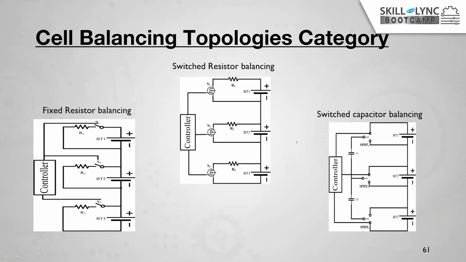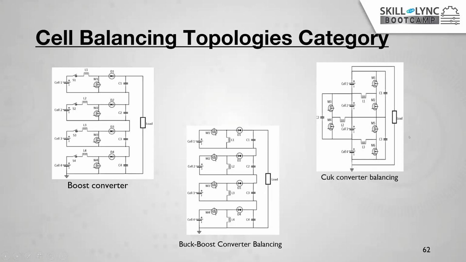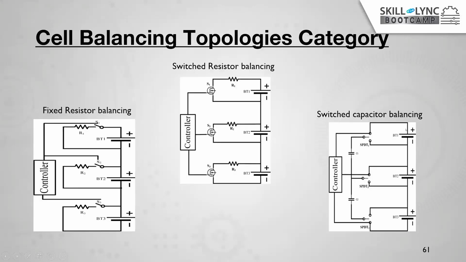Active balancing, I told you, uses the switched capacitor. This switched capacitor will store the energy and transfer it to the other battery, right? In the same way, consider that B1 has the highest voltage and B3 the lowest. When B1 has the highest, the controller will detect that B1 has the highest SOC level. Then it will tell this switch to turn on. When this switch turns on, its energy is transferred to C1, and this switch is connected through the controller to C2, right?